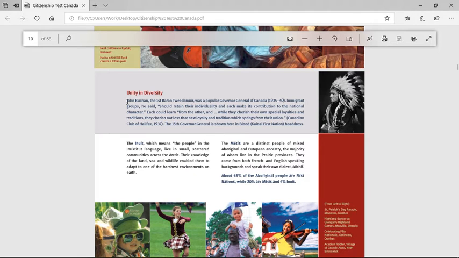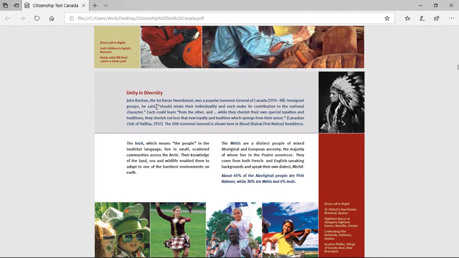Union diversity. John Buchan, the first Baron Tweedsmuir, was a popular Governor General of Canada in 1935-40. Immigrant groups, he said, should retain their individuality and each make its contribution to the national character. Each could learn from the other, and while they cherish their own special loyalties and traditions, they cherish not less that new loyalty and tradition which springs from their union. The 15th Governor General is shown here in headdress.